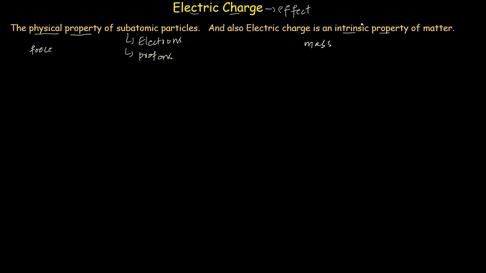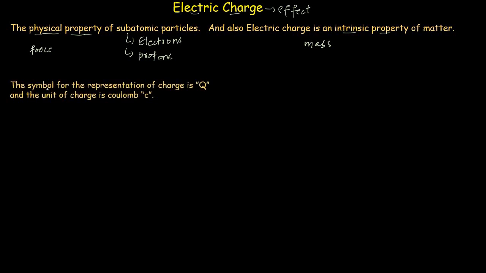Now let's move towards the second point, which states that the symbol for the representation of a charge is Q and the unit of a charge is Coulomb. So the symbol which we use to represent a charge is Q. The unit which we use to measure an electric charge is Coulomb. After the scientist Coulomb, we call the unit of electric charge a Coulomb.